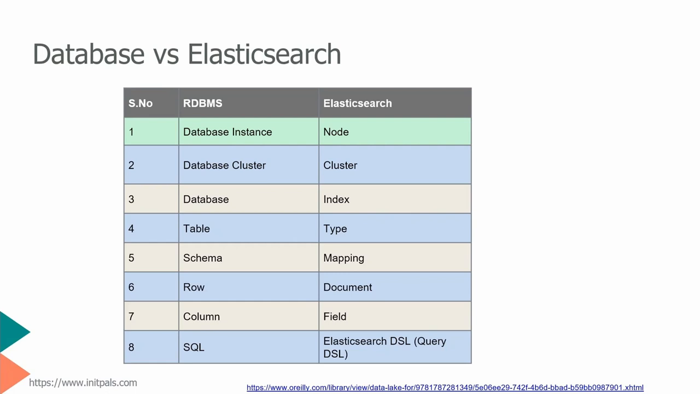In simple words, an RDBMS can store data and additionally it can index data. But Elasticsearch is a search engine, so it can index data and additionally it can store. Storing data is not its main task. The main task is indexing data. Both have different meanings.